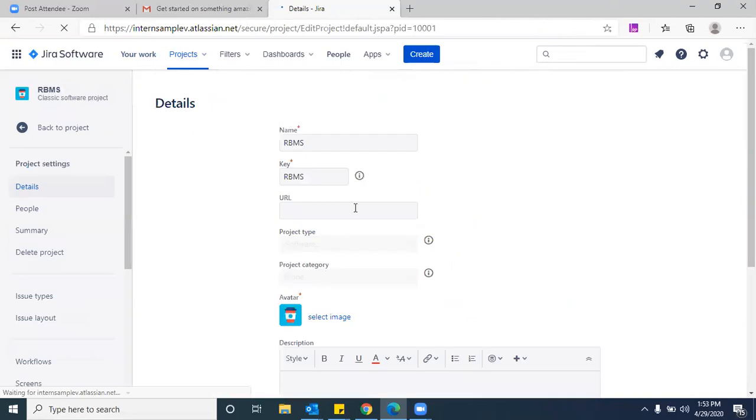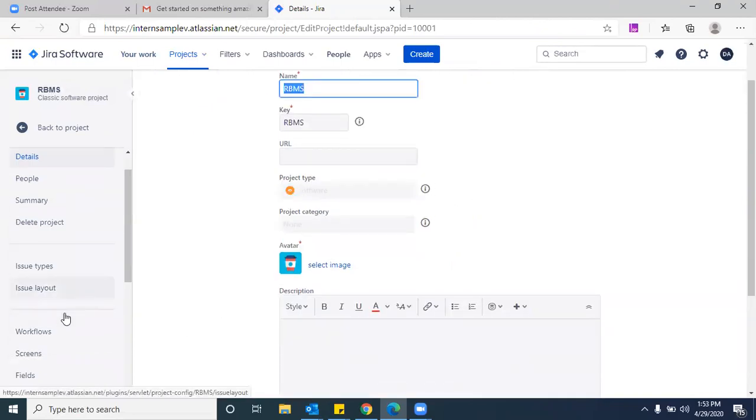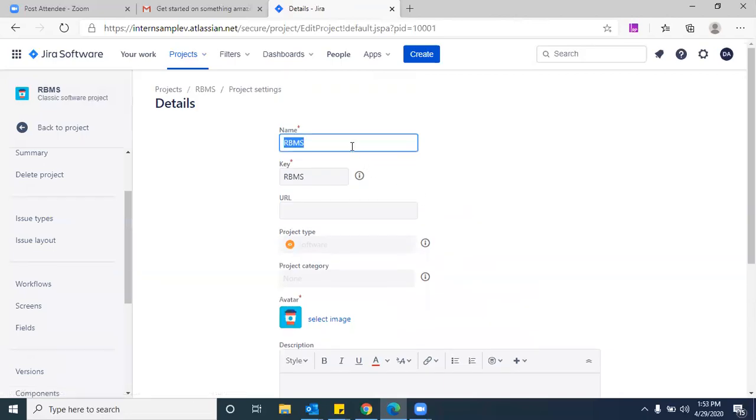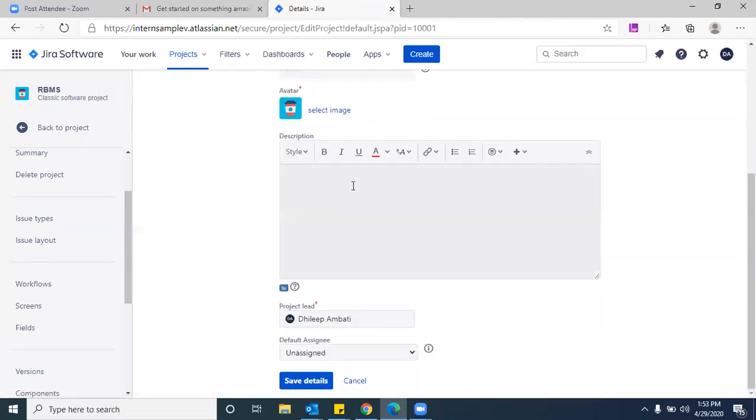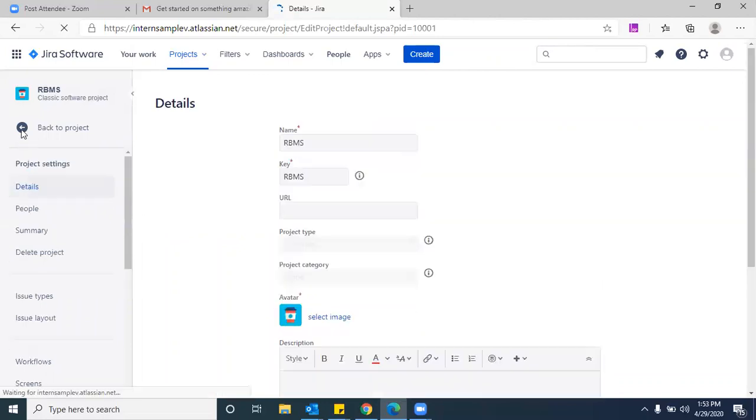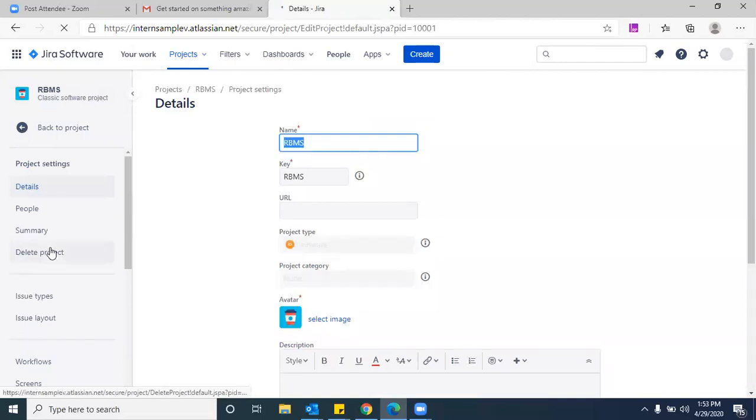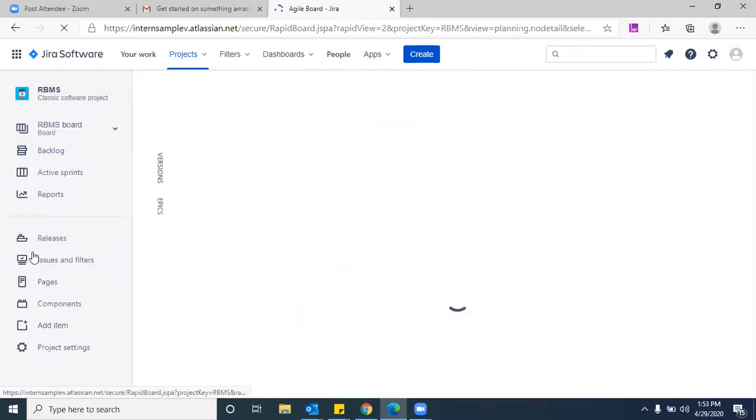Okay, and this project components is where you can rename your project. You can select an image, you can write down your project description, all these things, and you can save it. This is all about this project. Even yesterday I showed you how to delete this project, right? That is what project settings is.